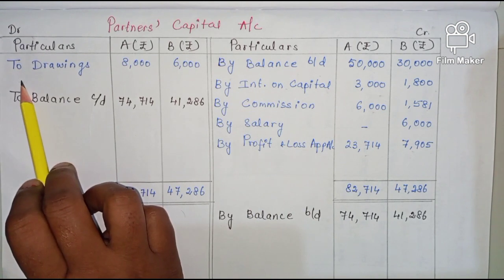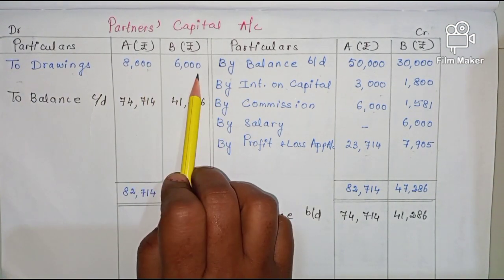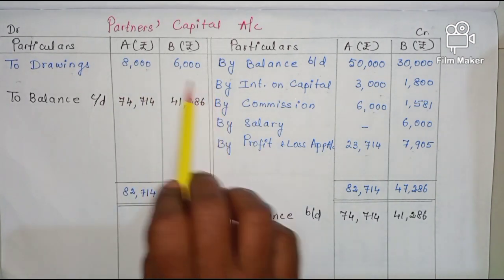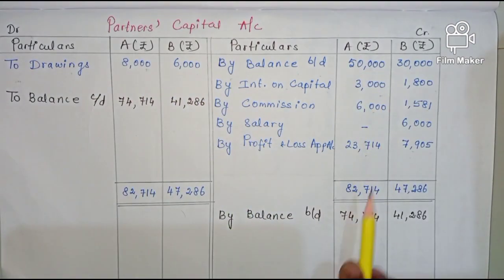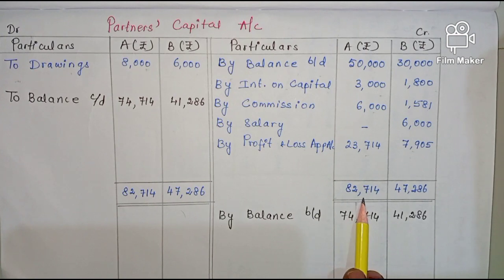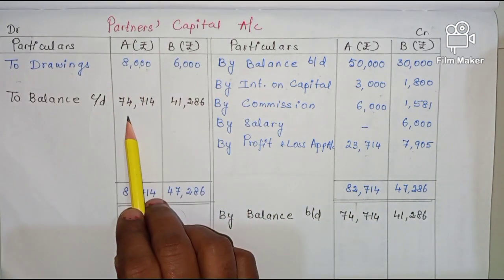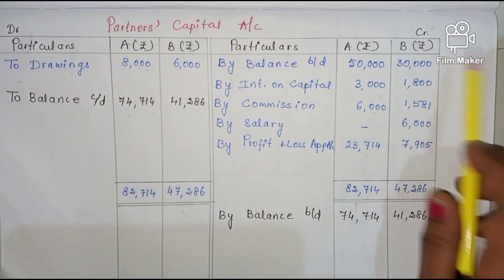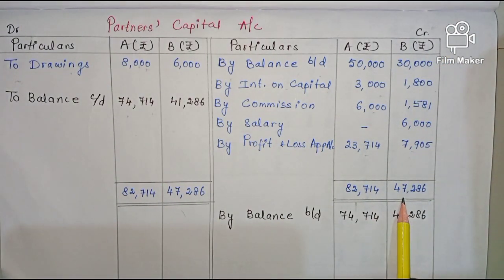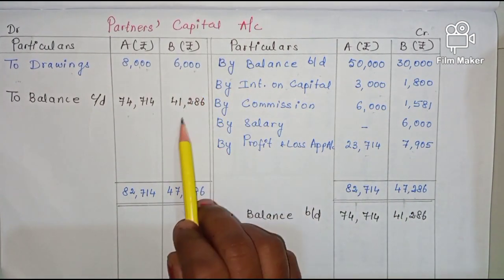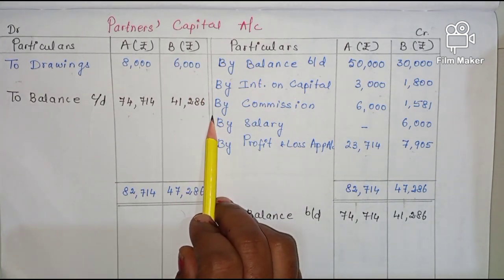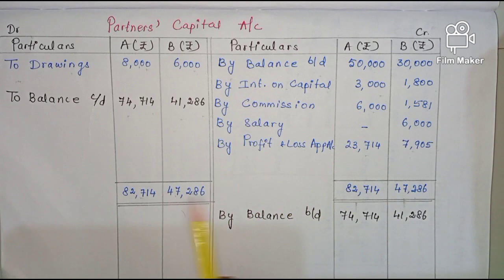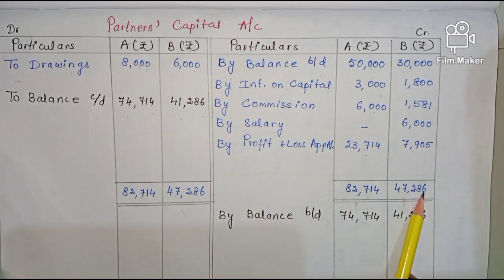Now on the debit side you have drawings, 2 drawings, 8,000 and 6,000. And how to find out this balance is, take the total of A on the credit side, it comes to 82,714 minus 8,000, you will get 74,714. Then afterwards, in the same way for B, take the total on the credit side. It comes to 47,286 minus 6,000. You will get 41,286. Okay, so both the totals on both the sides should be in the same line.